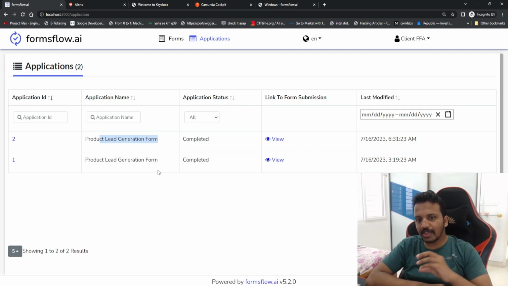That's why we call each request an application, whether it is associated with one workflow or you are filling the form 10 times. For every request, one workflow is going to be associated. That's why each request has an application ID.